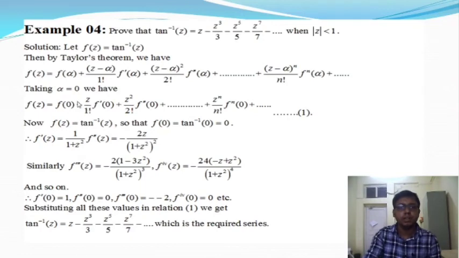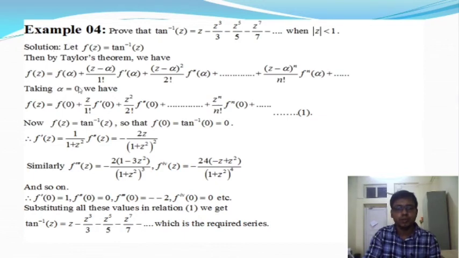Here is the fourth example on Taylor series. Prove that tan inverse z is equal to z minus z cube by 3 minus z to the power 5 by 5 minus z to the power 7 by 7 and up to infinity, when modulus of z is less than 1. This function is tan inverse z, and it is analytic within the circle modulus of z less than 1.